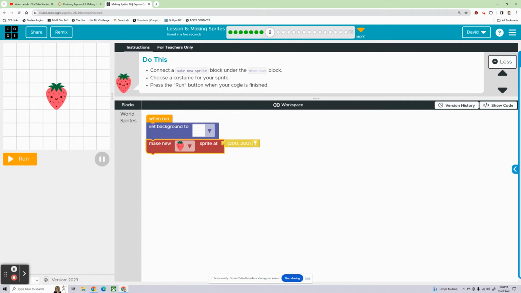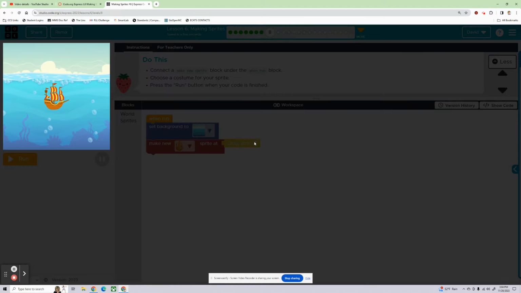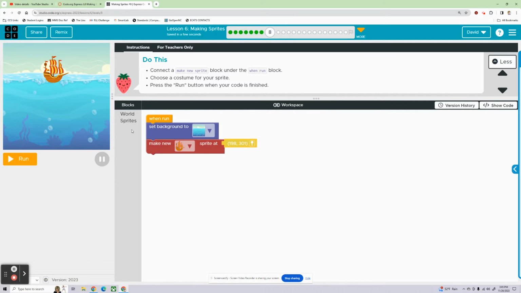All right, anything else? Make a new sprite block under the when run block. We did that. Choose a costume for your sprite and press the run button when the code is finished. I can choose a background as well. I don't know if those backgrounds make sense for a strawberry. Oh, okay. We've got lots of options. Let's get a ship. And then if I put it sailing on the, not under the sea, we can click this little button right there, and let's get it on the water there. There we go. Now we're happy.